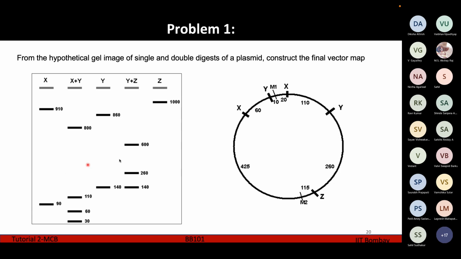In this way, you have to move sequentially according to the fragments given and the number of bases, and accordingly start drawing the thing one by one. You place the number of bases as per what is given in the question. I know this is very tricky and time consuming, but you have to go one by one, starting from the top. Has everybody understood this slide? Then I'll move forward. If you have any questions about this slide, just ask now.